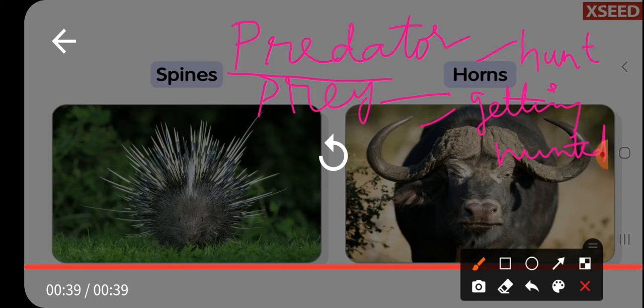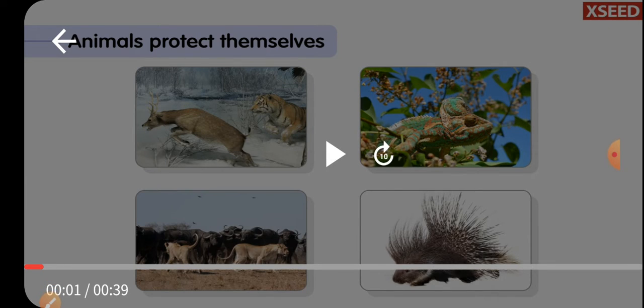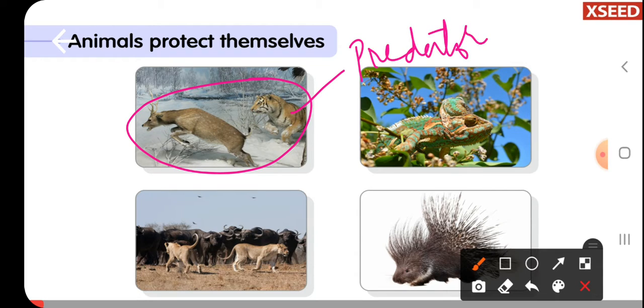The animal which is hunting is called the predator, and the animal which is getting hunted is called the prey. If you observe the first picture of this video, you have 2 animals. In these 2 animals, the tiger is hunting the deer. That means the tiger is a predator because it can hunt, and the deer is getting hunted, so we say it is a prey. Very good. Now let us see this picture, children.